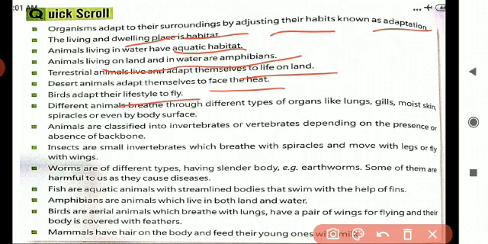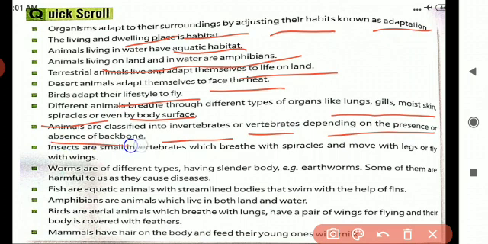Different animals breathe through different types of organs like lungs, gills, moist skin, spiracles, or even the body surface. Animals are classified into invertebrates or vertebrates depending on the presence or absence of a backbone. Insects are small invertebrates which breathe with spiracles and move with legs or fly with wings. Worms are of different types having slender bodies, for example earthworms.